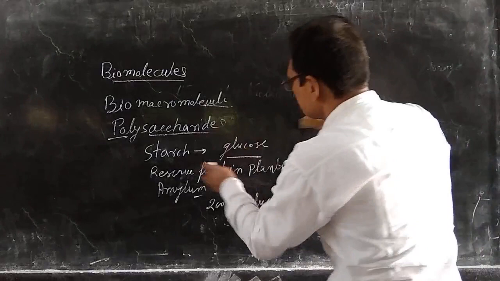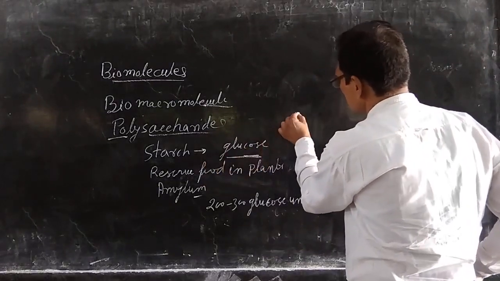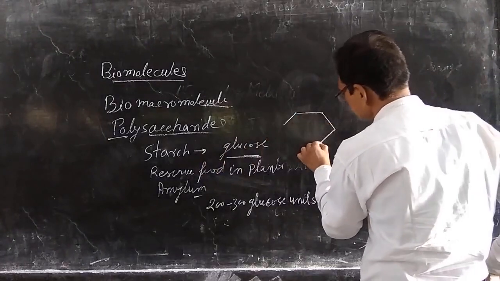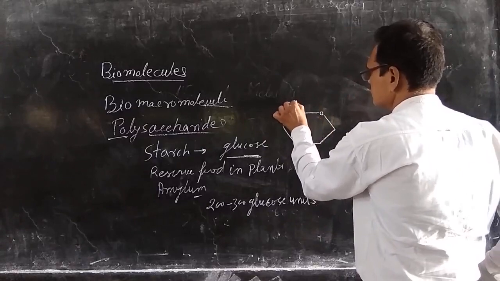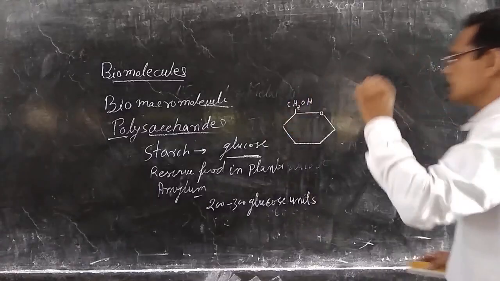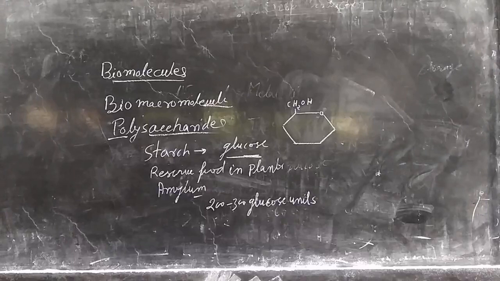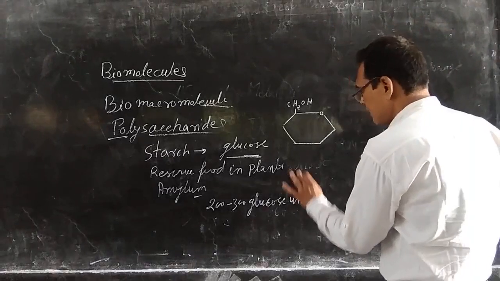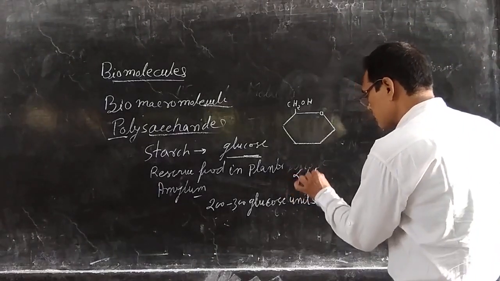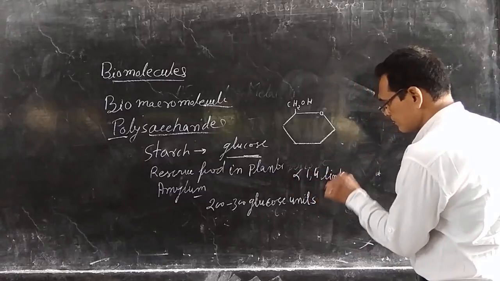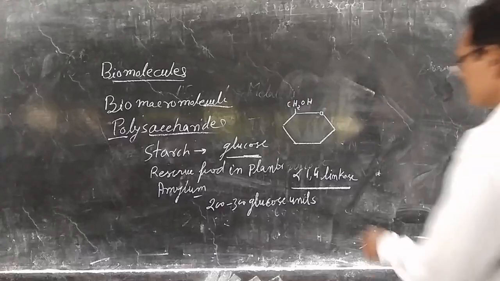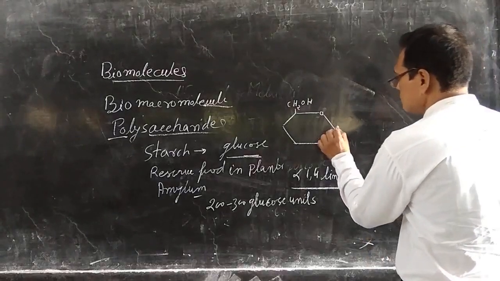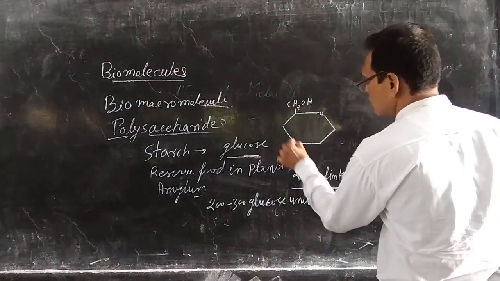If we see, it is made up from glucose, and the glucose structure is like this. This is the formula of glucose, and it has a 1,4 alpha linkage. This is 1, and 2, 3 and 4. This one is a 4.